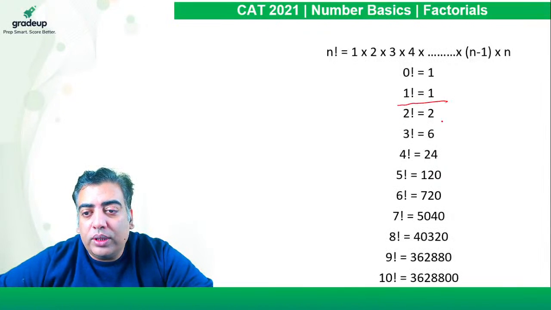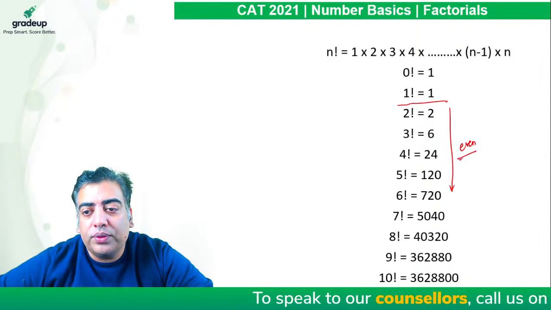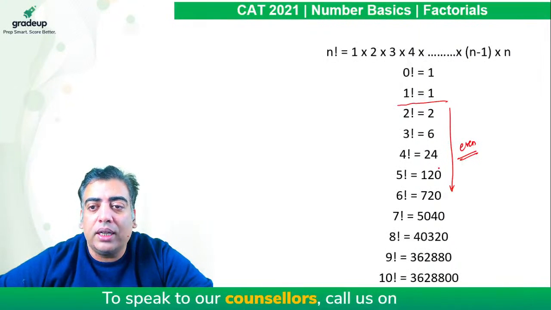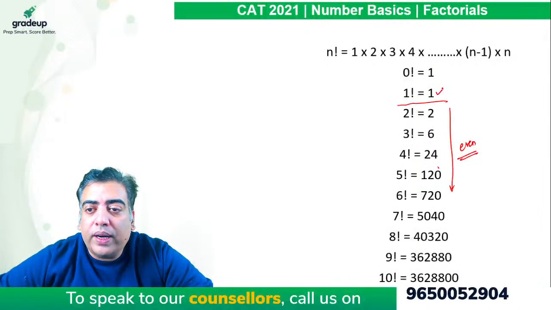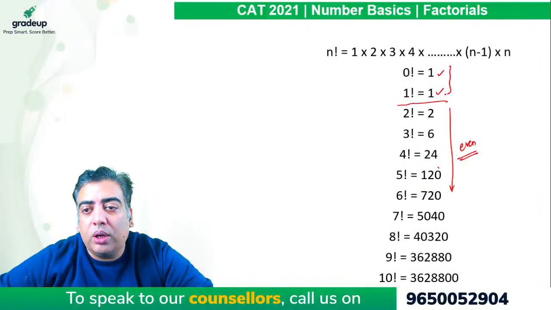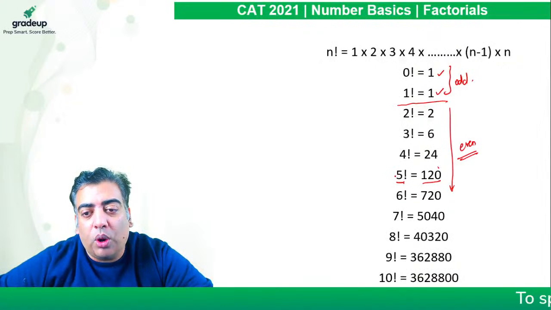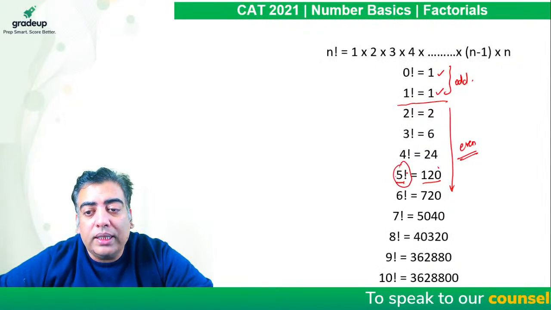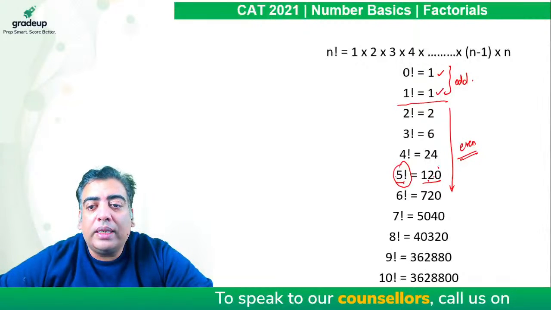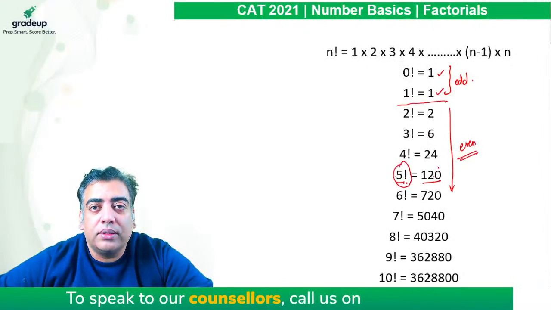After 2 factorial, each and every number is even, because all are multiples of 2. 1 factorial and 0 factorial are the only 2 odd numbers here. So when I say 5 factorial, I am talking about 120. 5 is odd, but 5 factorial is even. Many students get confused because of this.